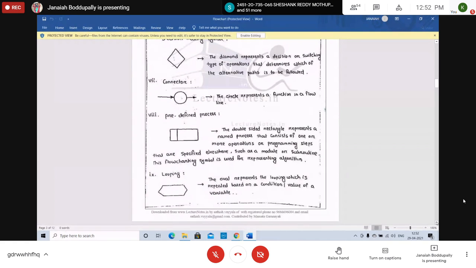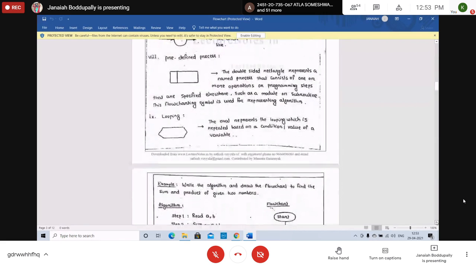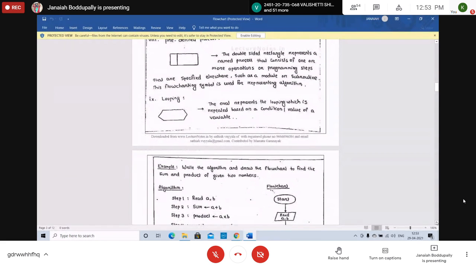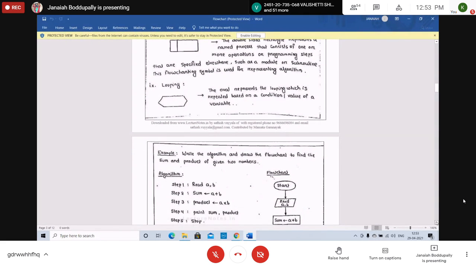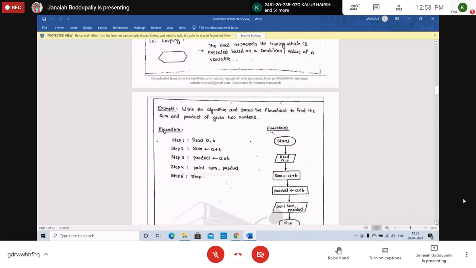That is called repetition, based on a condition or the value of a variable. So the looping symbol is like this. There are 9 or 10 symbols that we need to draw flowcharts. We will see them one by one.